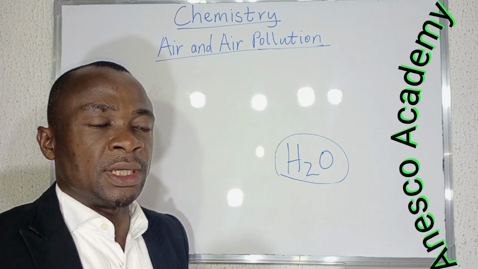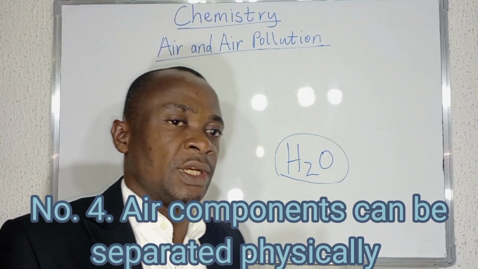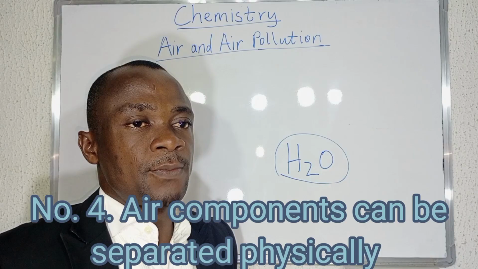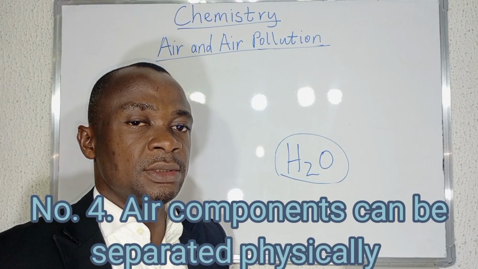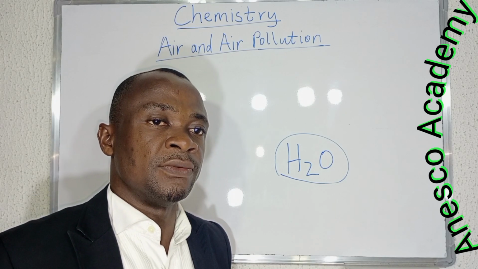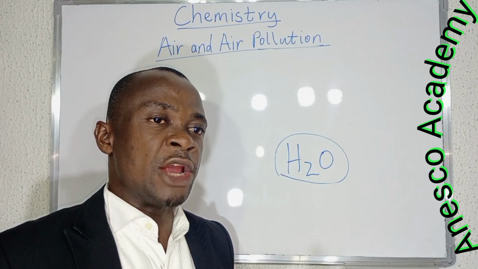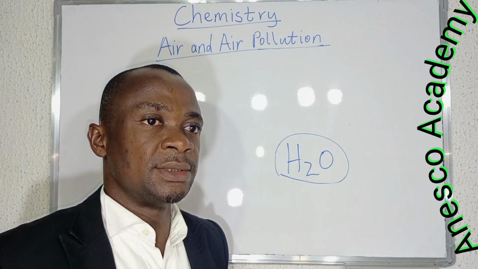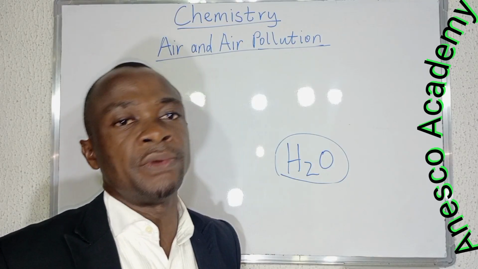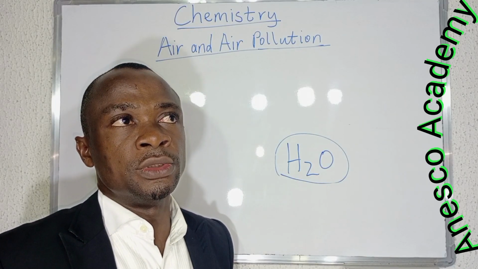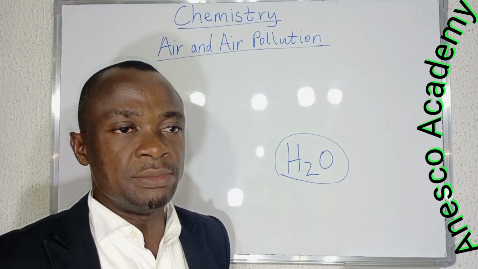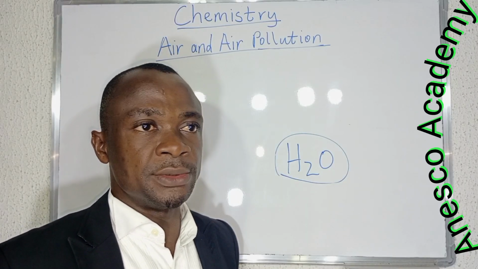Another thing is that the components of the air can be separated physically, using separation techniques. You can separate the composition of the air. A compound cannot be separated physically. If at all it can be separated, it must involve a chemical what? Reaction. So those are the reasons why air is described as what? A mixture and not a compound.